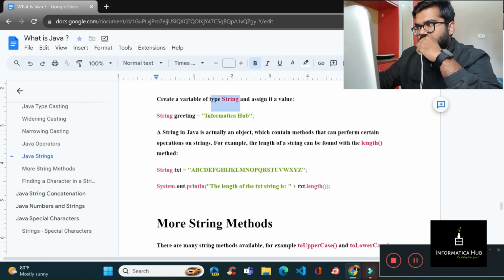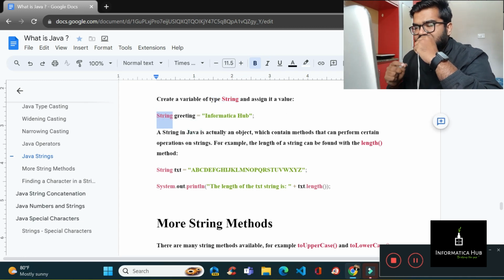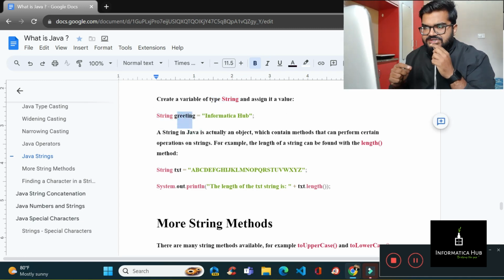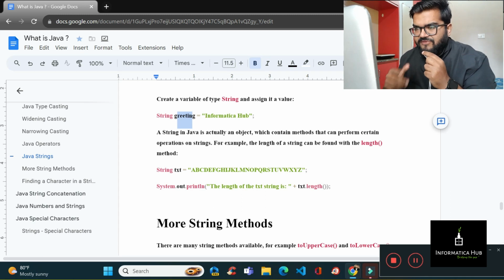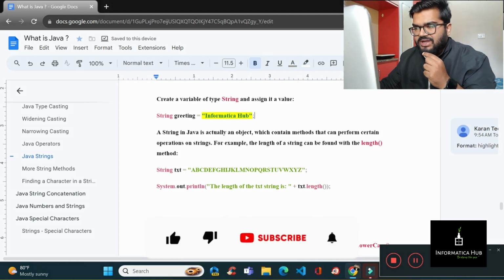So how will you assign the value? Like I am telling you to create a variable, and after creating it you have to assign a value. As you know, you just have to name the data type and the variable name. When you are creating this, you just have to assign the value under double quotes. That's it, and you are done with the assignment of the string.